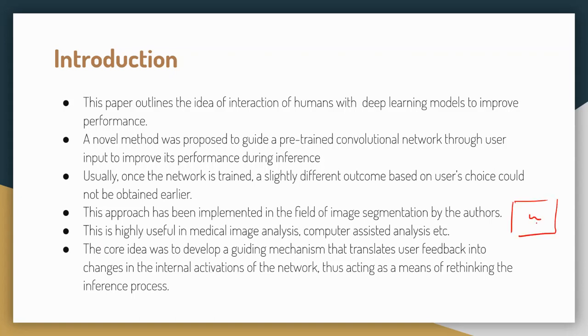Now, the network is unable to recognize that fracture. So what the doctor will do, the doctor will say that there is a fracture in the center bone present in the image. And this hint will in turn be used by the network to refine or alter its predictions. So the core idea is to develop a guiding mechanism that will translate the user feedback into some changes in the internal activations that will then be used to change the output predictions of the network.